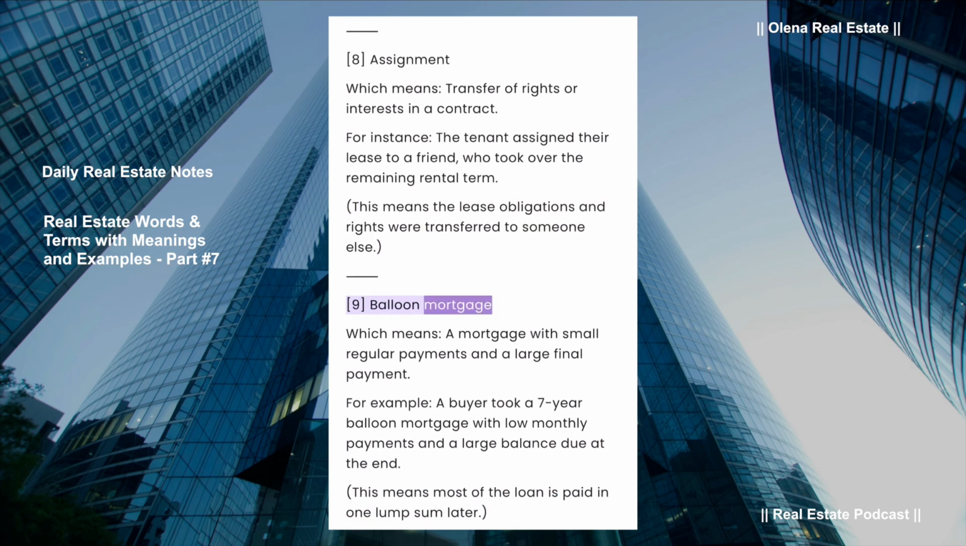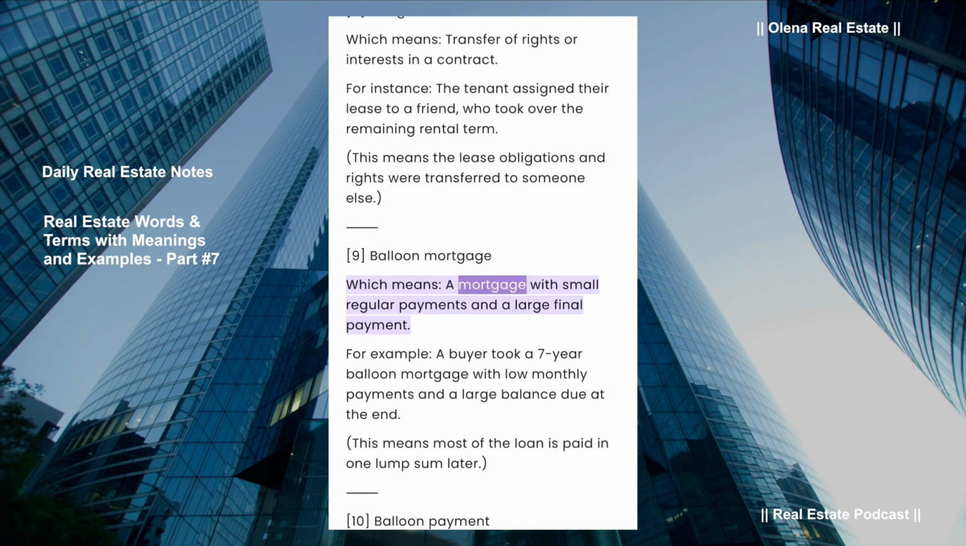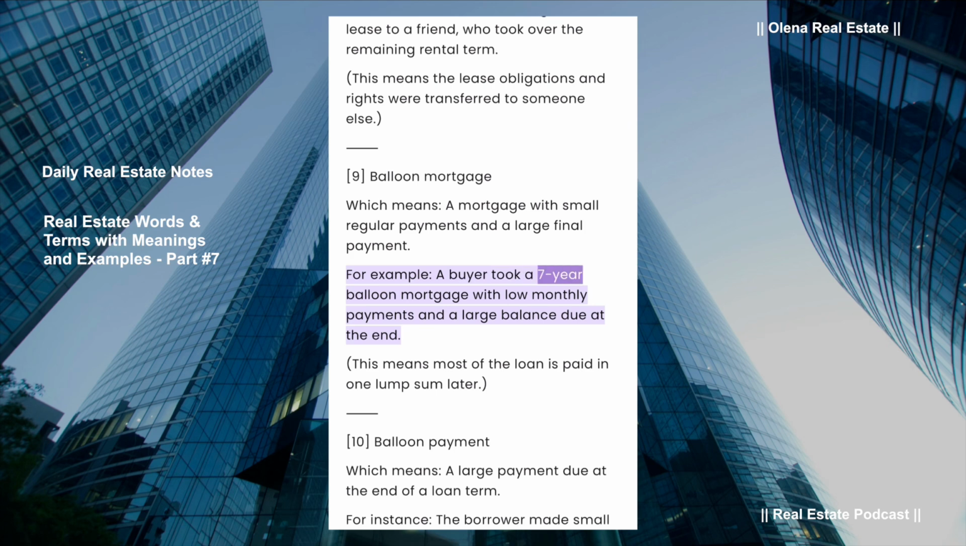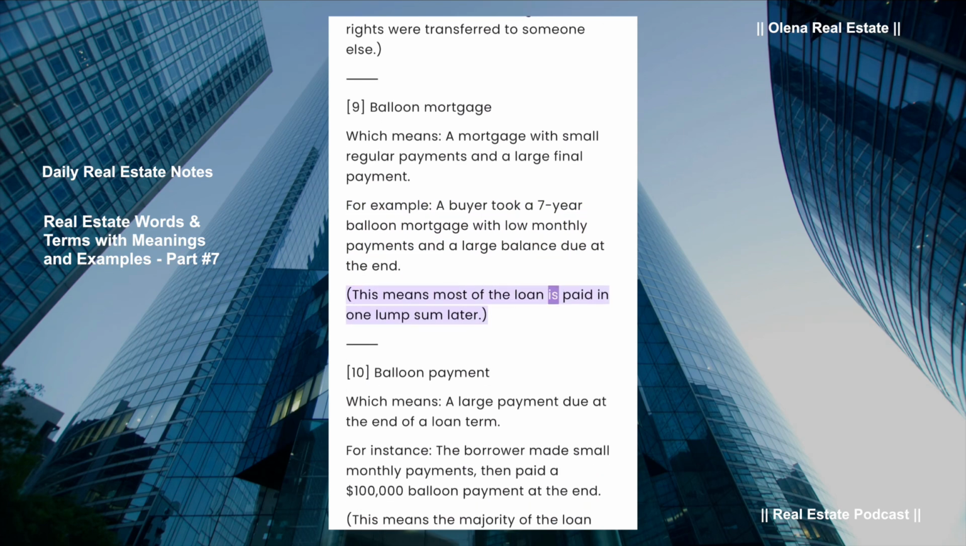Balloon mortgage, which means a mortgage with small regular payments and a large final payment. For example, a buyer took a 7-year balloon mortgage with low monthly payments and a large balance due at the end. This means most of the loan is paid in one lump sum later.